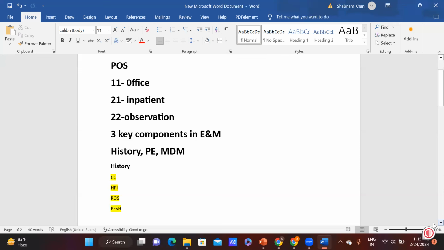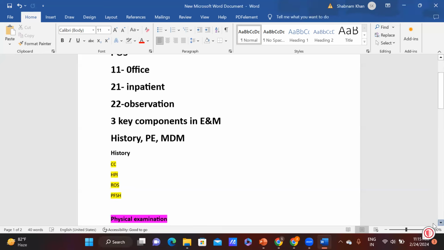History, physical examination, and MDM. Right? There are three things. Remember this. This is very important. There are three key components in E&M. What are they? History, physical examination, and MDM. So now we have discussed history, guys, right? Now our next task is the physical examination.